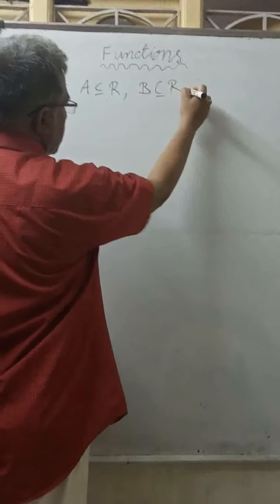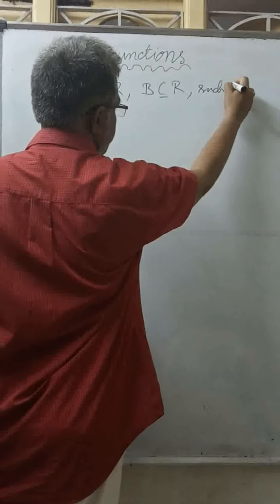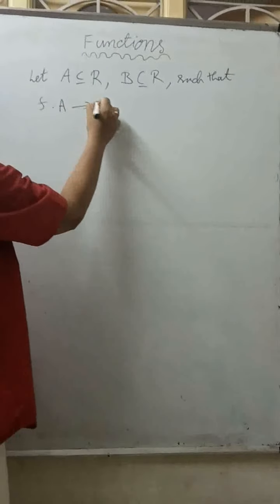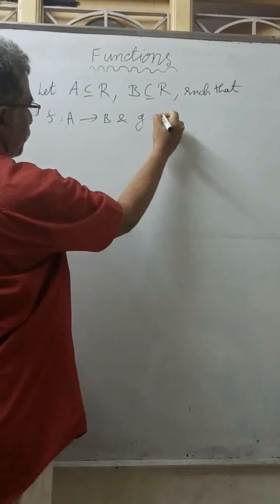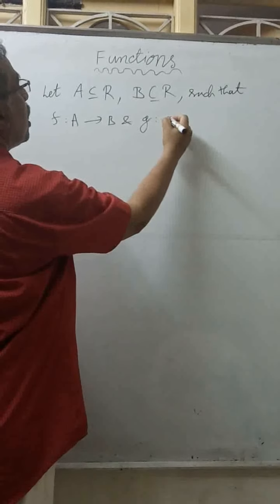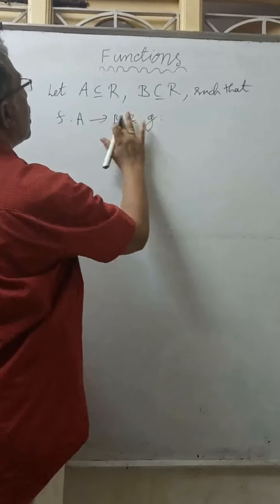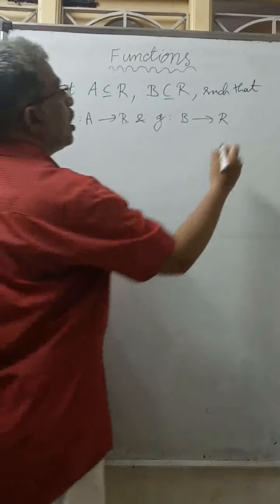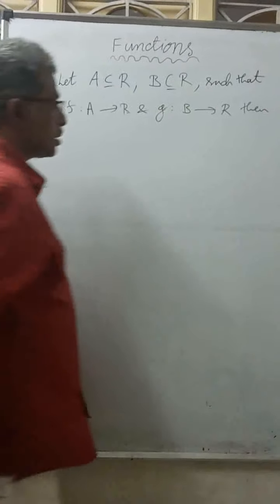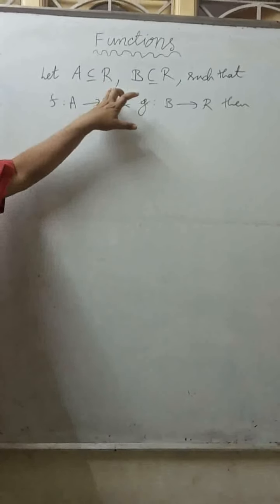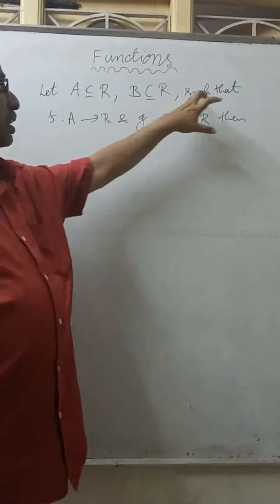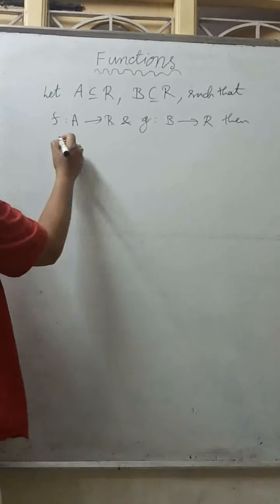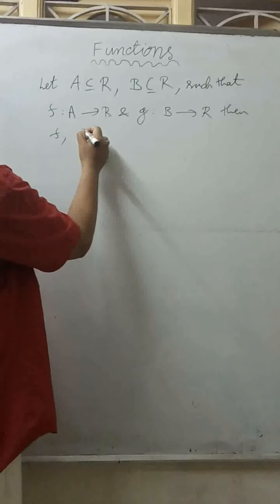Set of R such that F is a mapping from A to B and G is a mapping from B to R. Then A is a subset of R and B is a subset of R such that F is a mapping from A to R and G is a mapping from B to R. Then F comma G are called real valued functions.